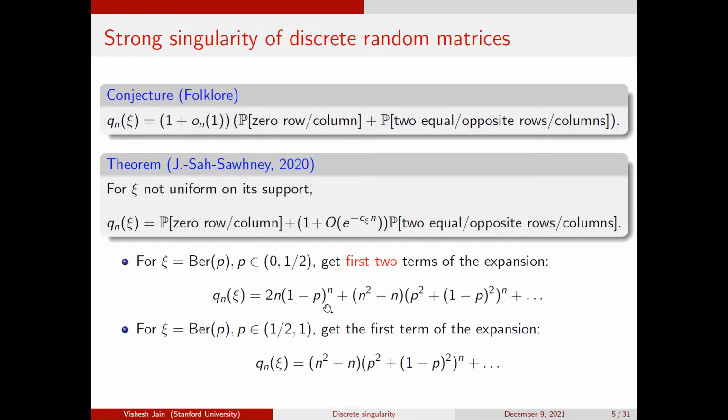expansion was not known, but somehow because of this placement of the 1 plus little-o(1), we actually end up getting two terms. And for instance, for Bernoulli P, which is between 1/2 and 1, we get the first term of the expansion. And for any random variable which is not uniform on its support, we will get at least one term of the expansion, and then sometimes we can get two or possibly more, depending on what the random variable is, right? Okay, so this is the first result.